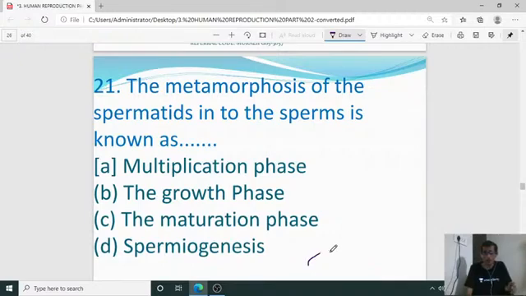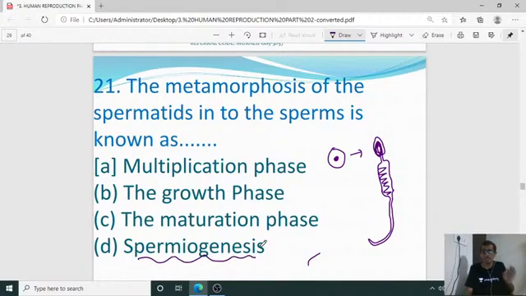Metamorphosis: the morphological changes observed in the non-motile, almost spherical spermatid as it becomes a sperm. This is the spermiogenesis phenomenon, generation of sperm from non-motile spermatid.